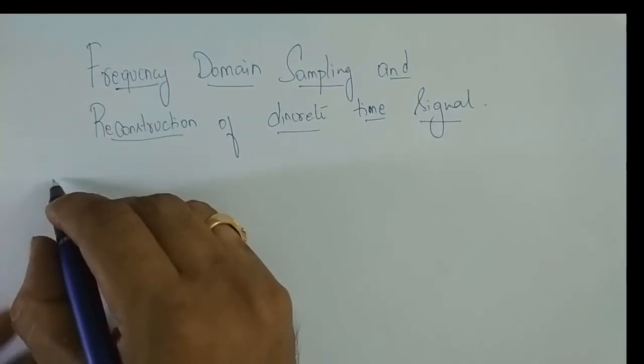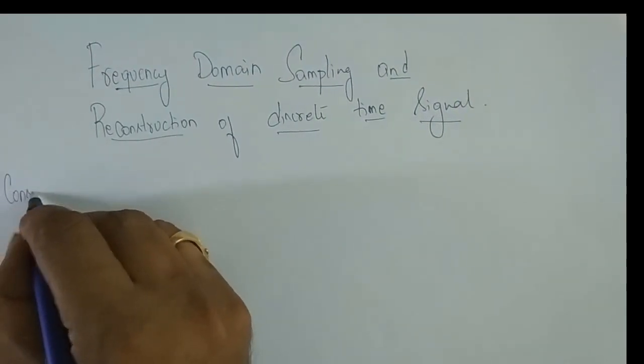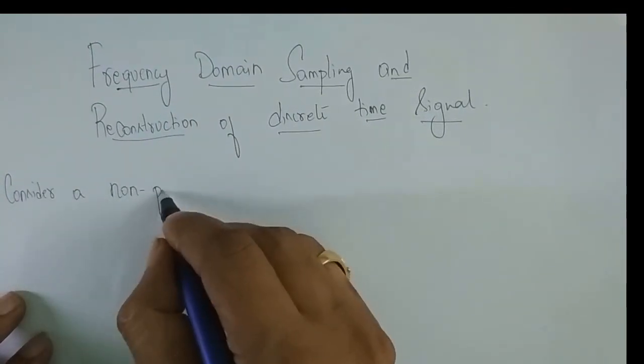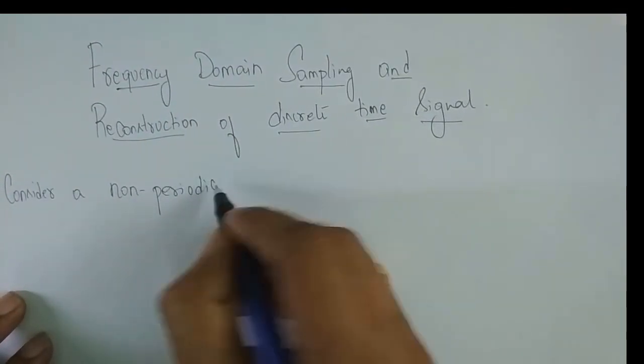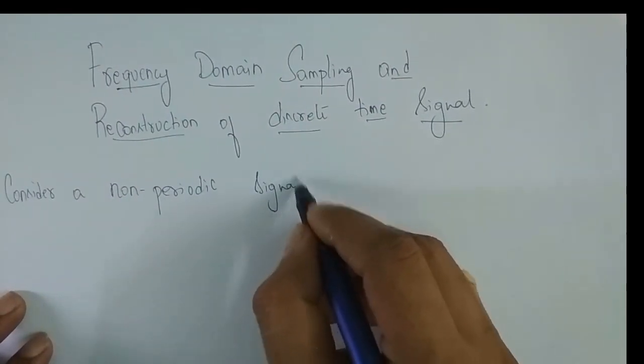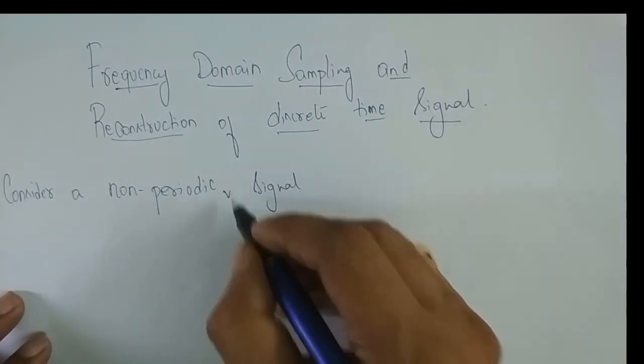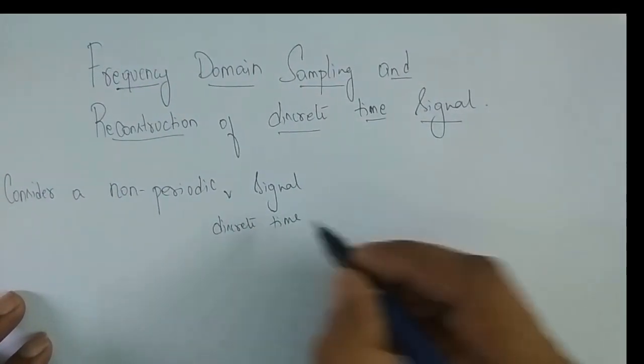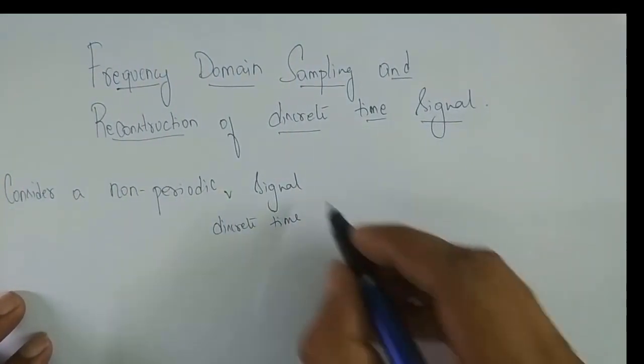We shall consider a non-periodic discrete time signal x of n.